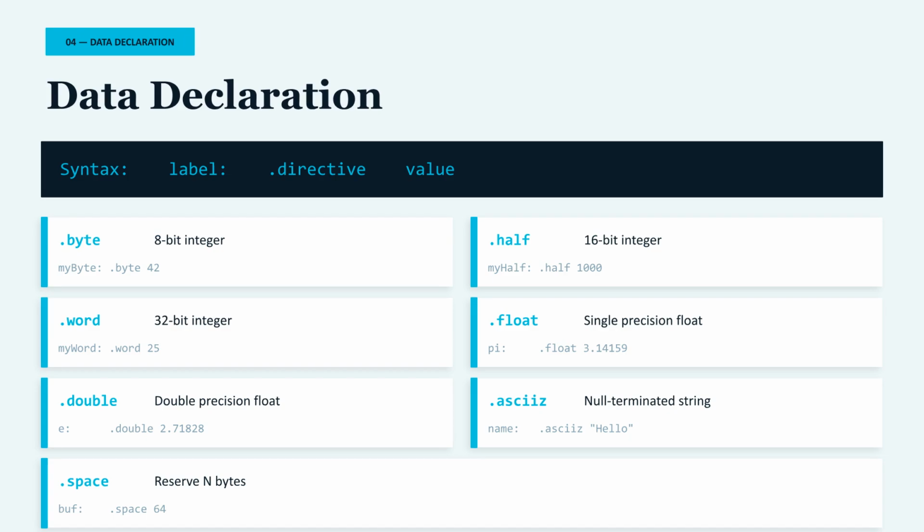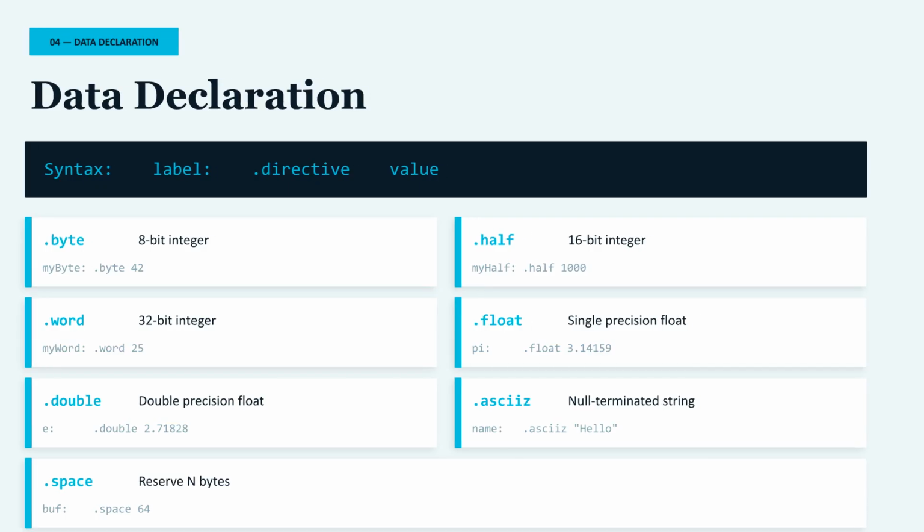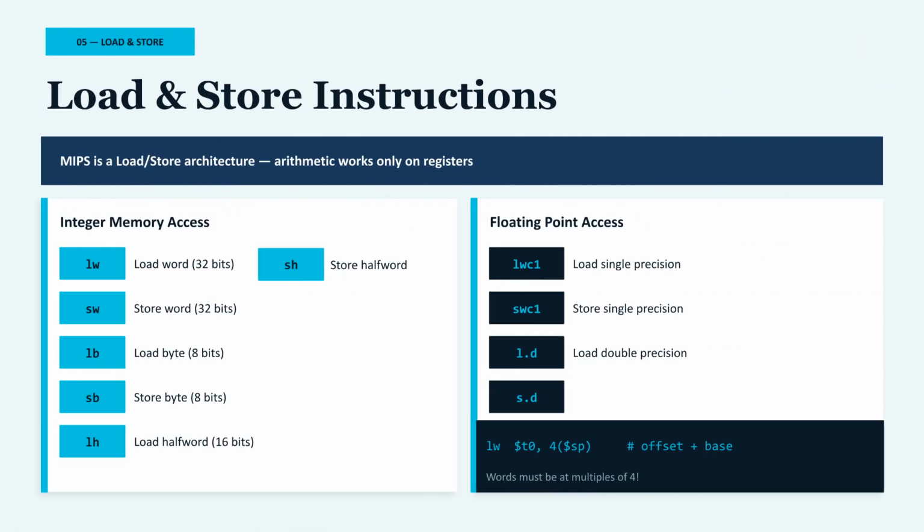The .asciiz directive automatically adds a null terminator at the end. To reserve space without initializing, we use .space followed by the number of bytes. Here is an example: a word with value 25, a float with pi, a string with a name, and an array of 4 integers. Now, let's discuss load and store instructions.